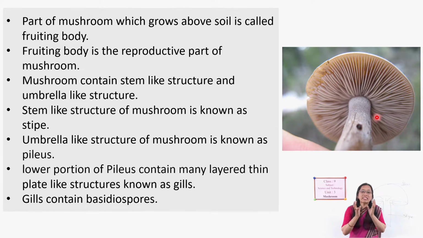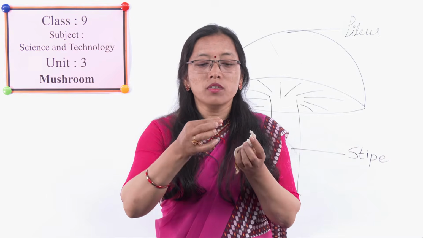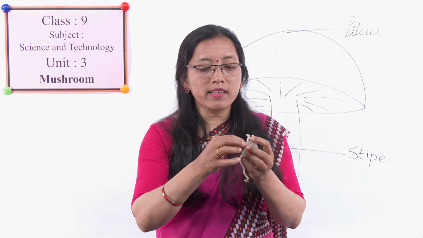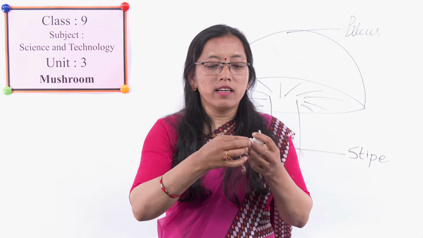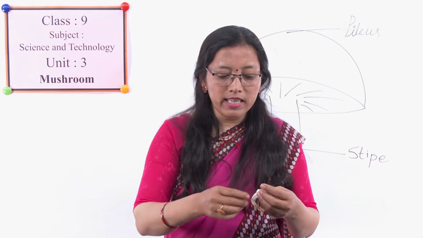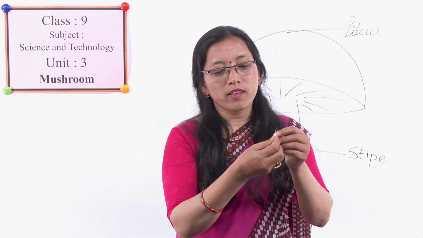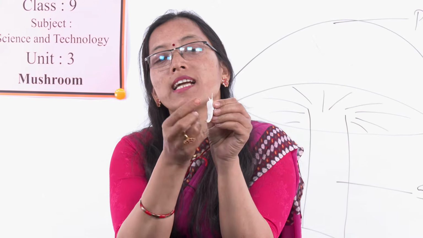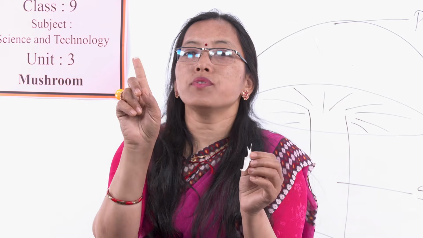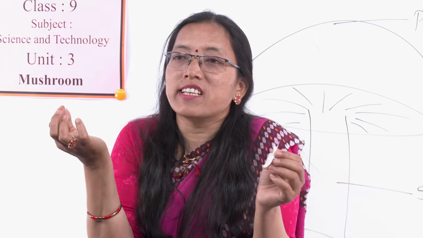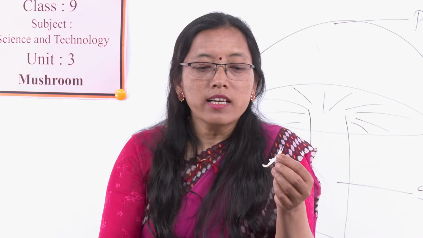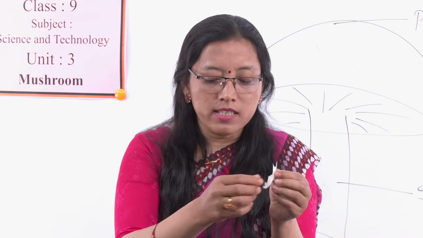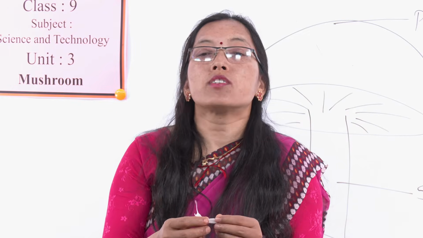Let's see the internal structure of gills. How to see? We take one gill, and suppose this is a thin paper-like structure, we can't see it directly under the microscope. If we see it like this, we can't observe anything. Here we have to keep it inside a potato.